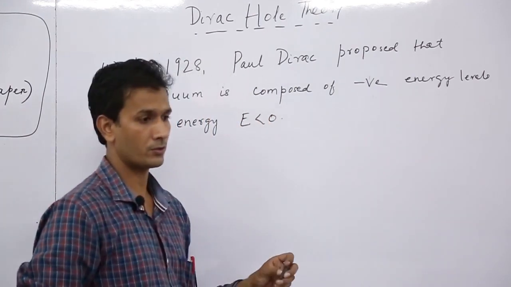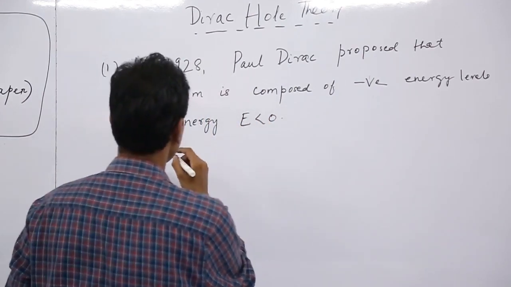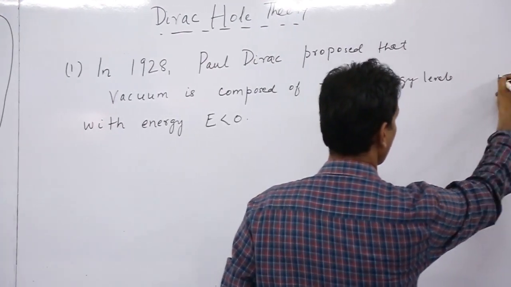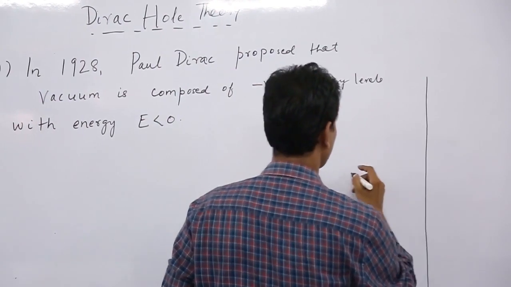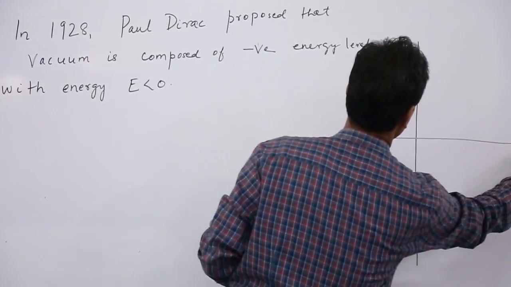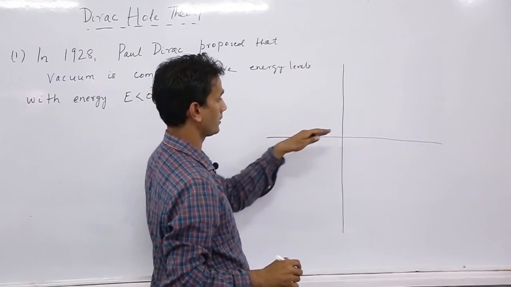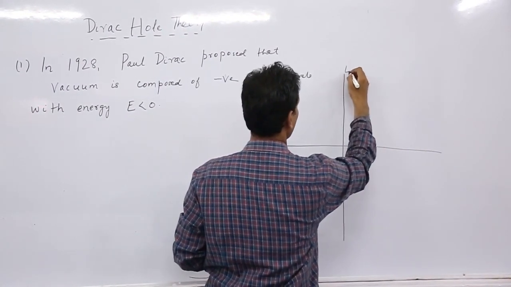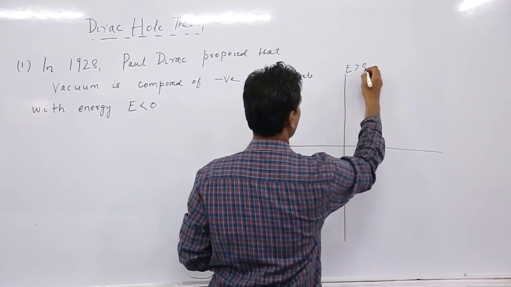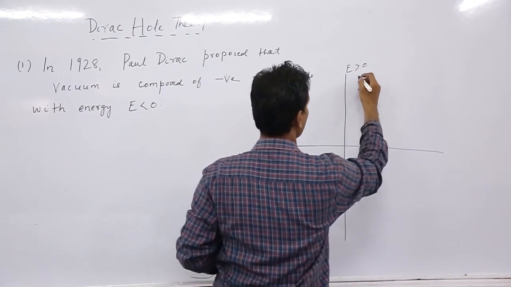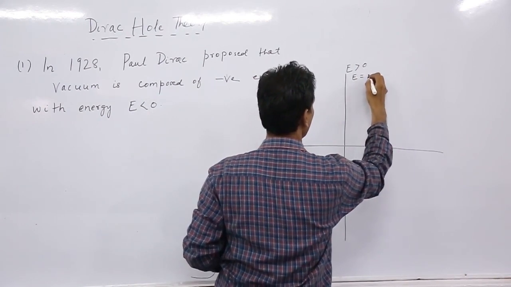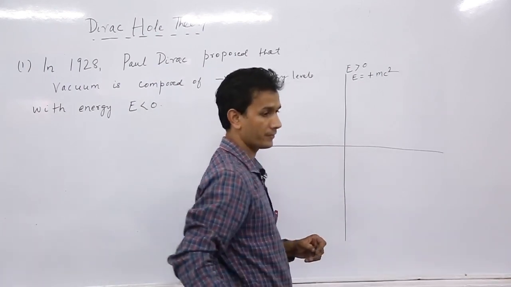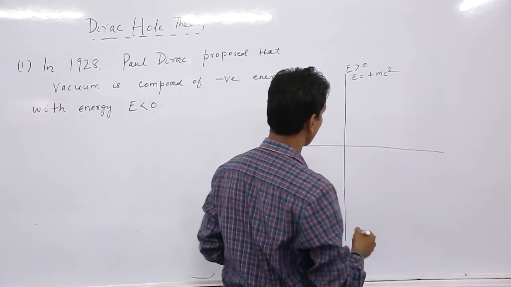So suppose this is the energy axis, this is the zero energy level, and this is E greater than 0. This is positive energy levels. Here E is equal to plus mc square.